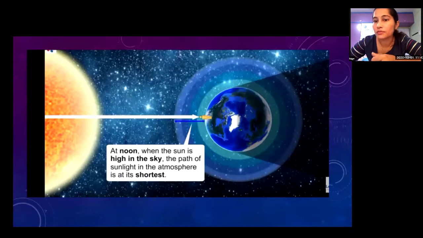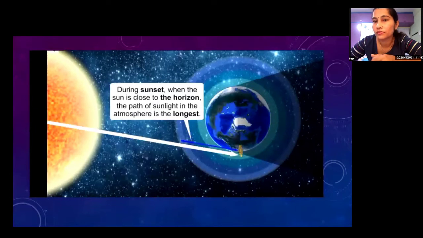Now at the time of sunset, the sun is again near the horizon, and the path of sunlight in the atmosphere is longest.